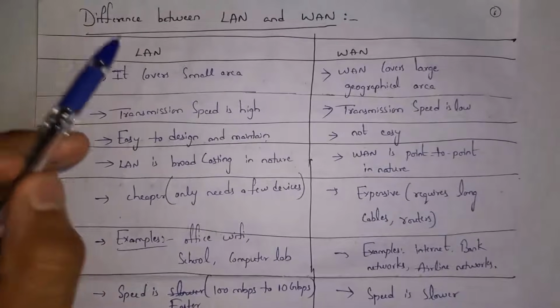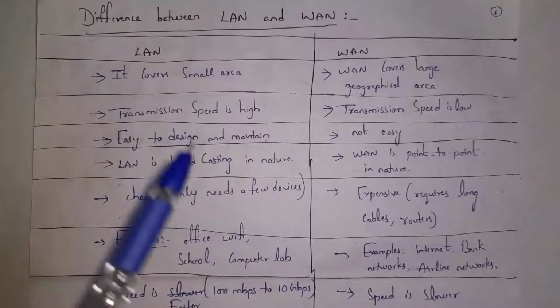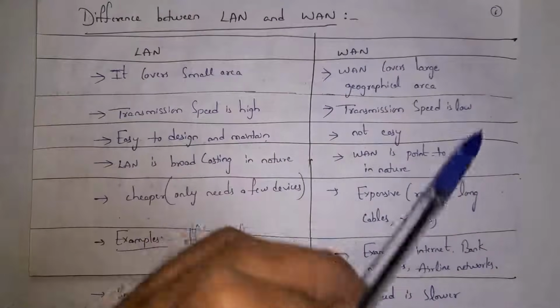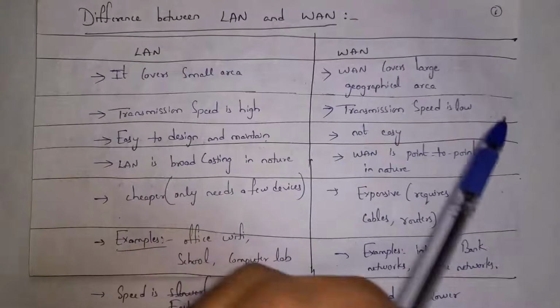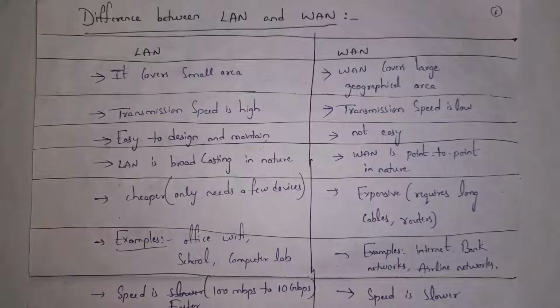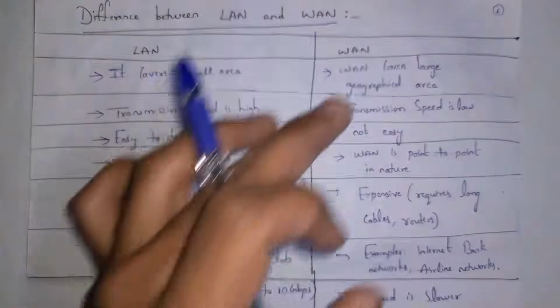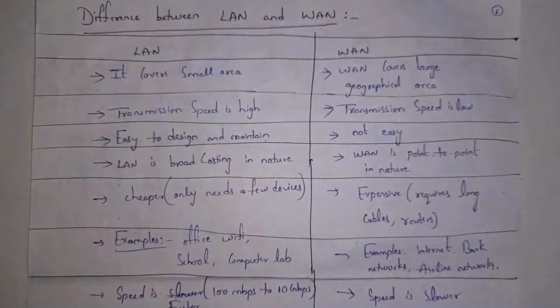LAN covers a small area, so the speed is very fast. And WAN covers the complete globe, so the data transfer speed is lower. LAN covers a small area, so it is very easy to design and maintain. And creating and maintaining a WAN is very tough. If you want to create a local area network, we need only a few devices, so it is very cheap. And creating a WAN is very tough. We need so many devices like cables, routers, etc.